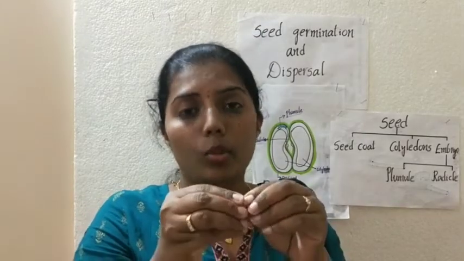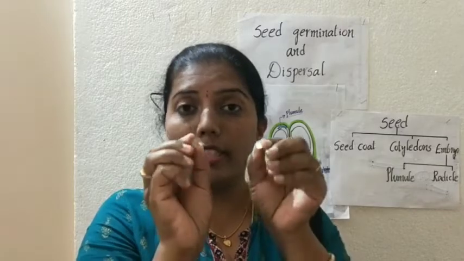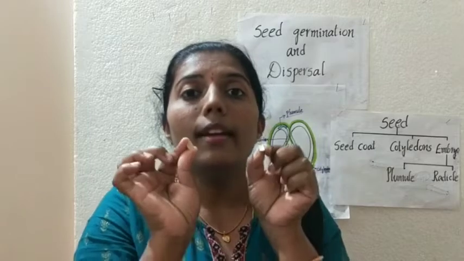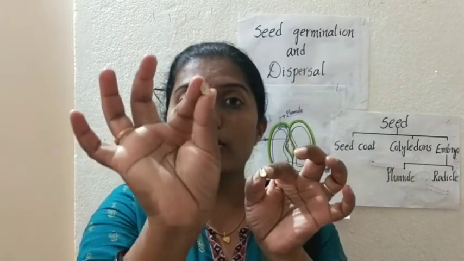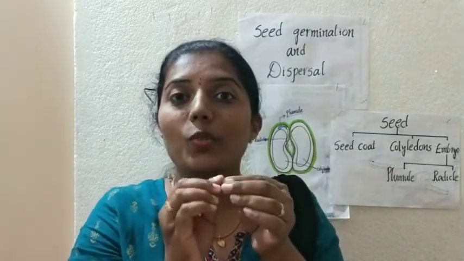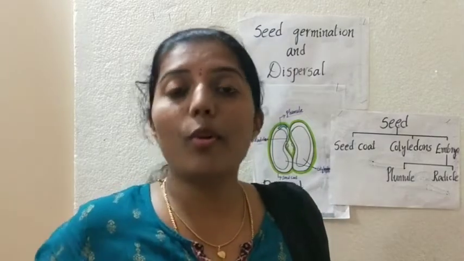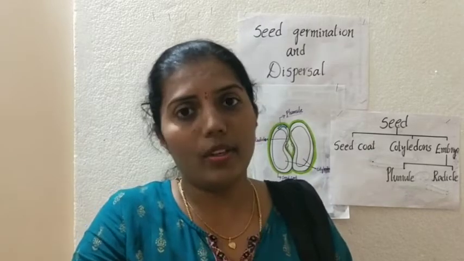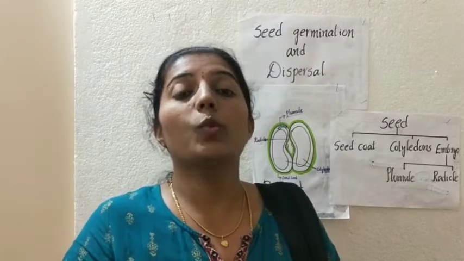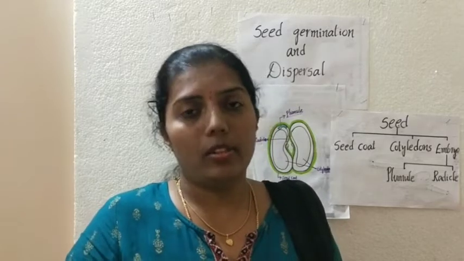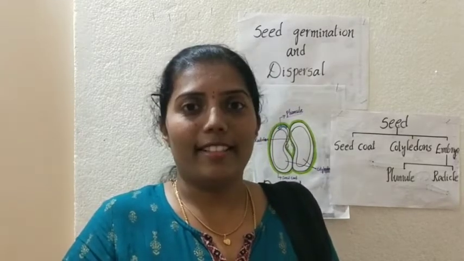Just now I showed many examples by removing the two cotyledons, peanuts, double beans, all these things. See here, I am able to separate into two parts. This is called as what? Dicotyledons, because it contains two cotyledons. Cotyledon number 1, cotyledon number 2. Hence it is called dicotyledon. Examples of monocotyledons are rice, wheat, maize. Examples of dicotyledons are peanuts, mango, beans, peas. All these are examples of dicotyledons.